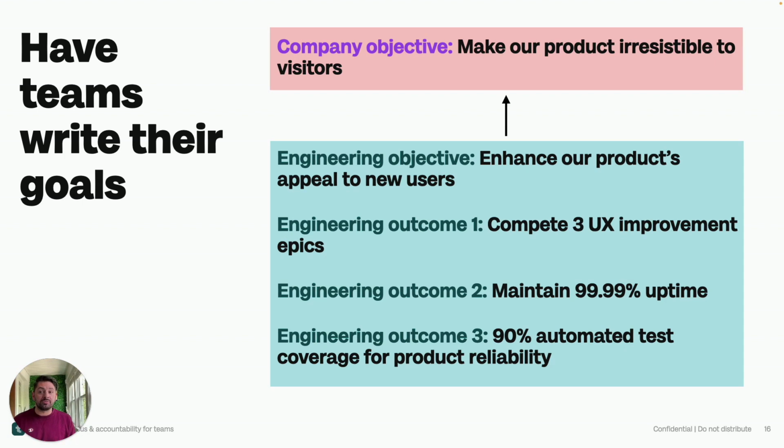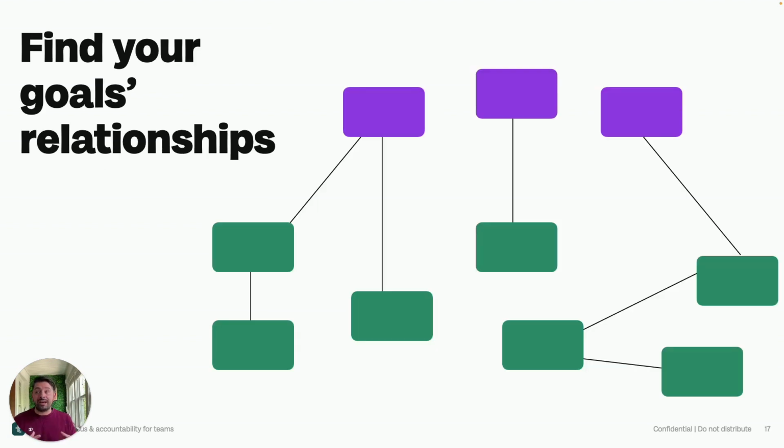as we get into the goals themselves. And that next big piece is to have teams look at each other's goals and figure out the relationships that exist between them. So once I get all of my goals published, I want to have them public so that everyone can see them.